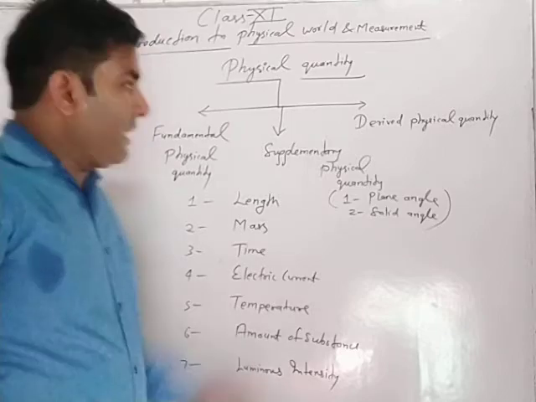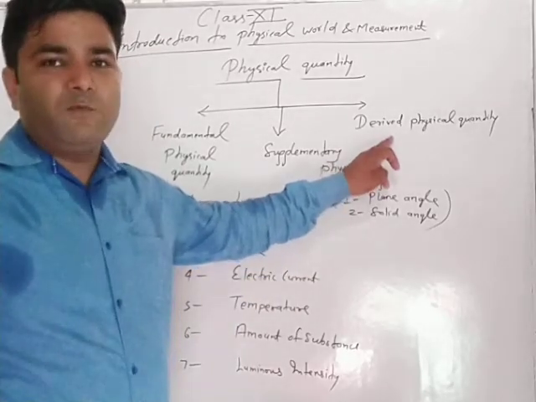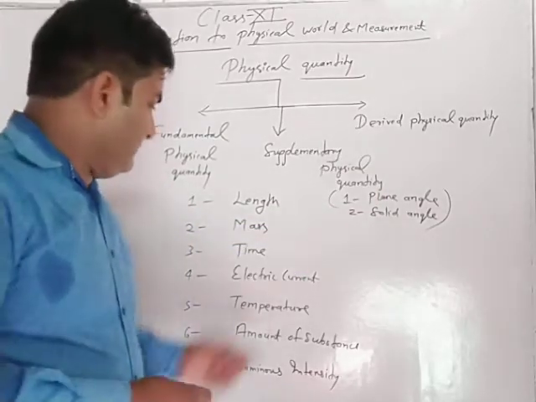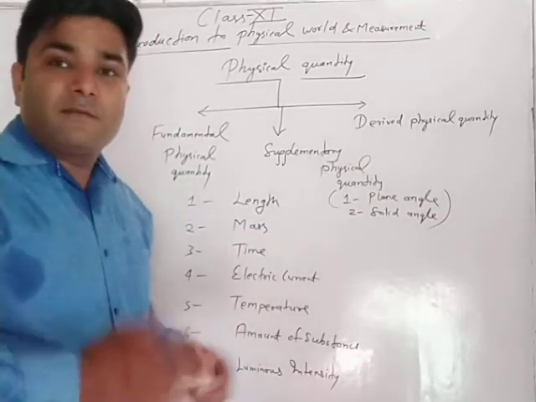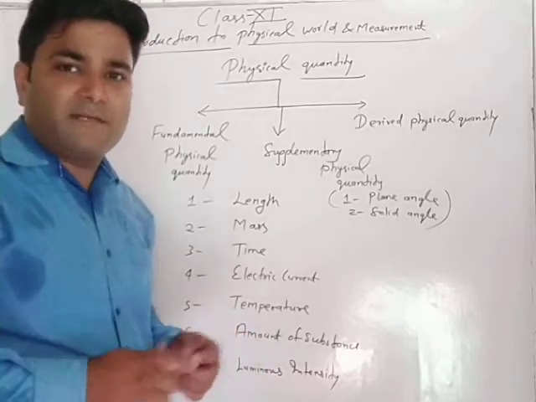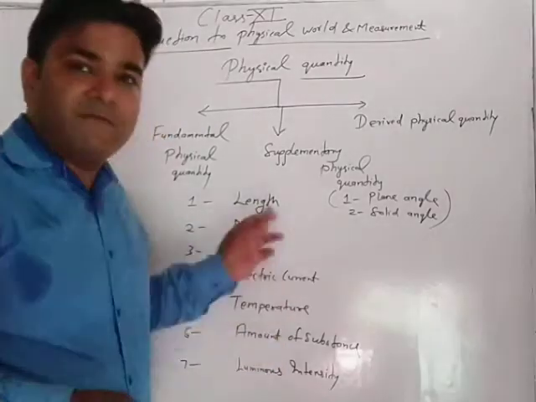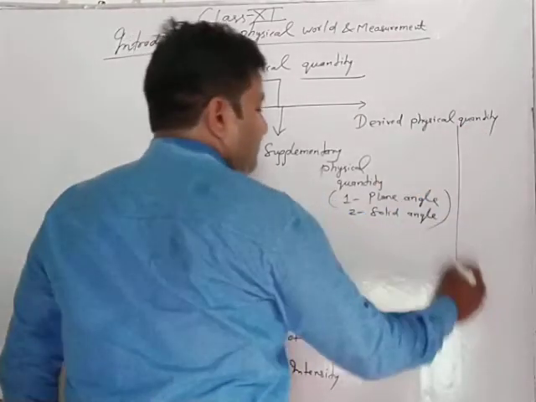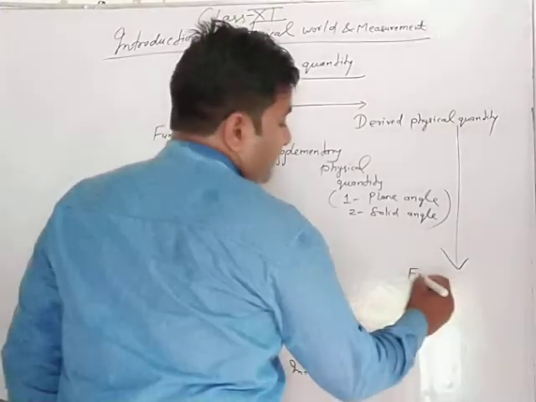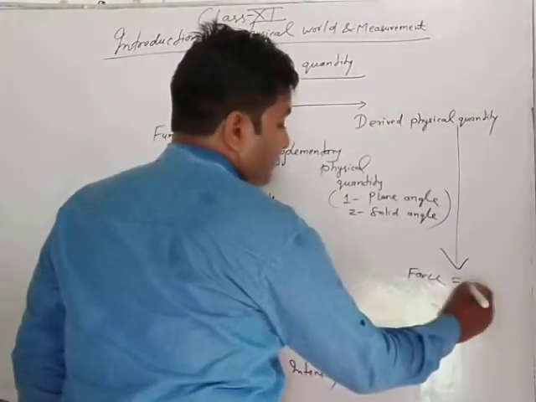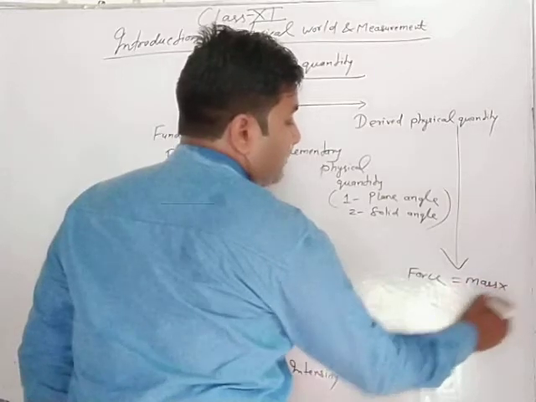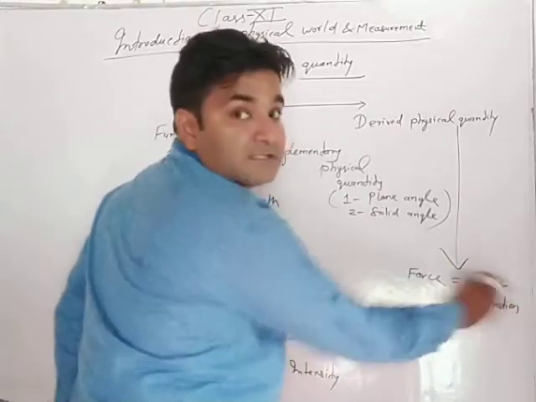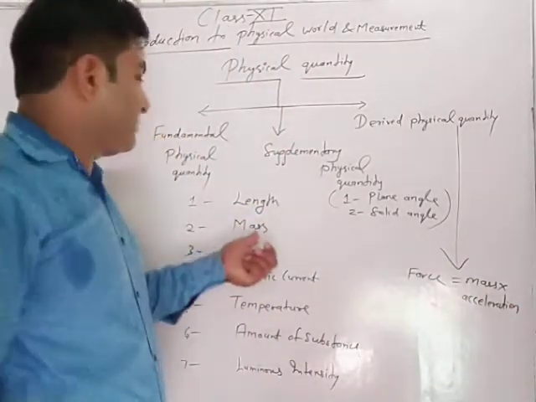Just listen. All those physical quantities which can be derived, that means that can be obtained with the help of fundamental physical quantities. How? Very simple. An example of a derived physical quantity is force, and force is equal to mass into acceleration, and mass is a fundamental quantity.